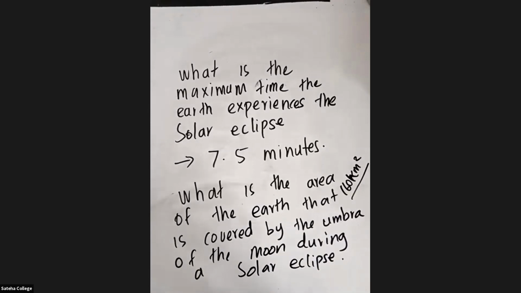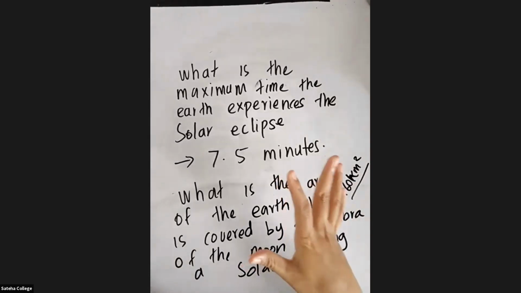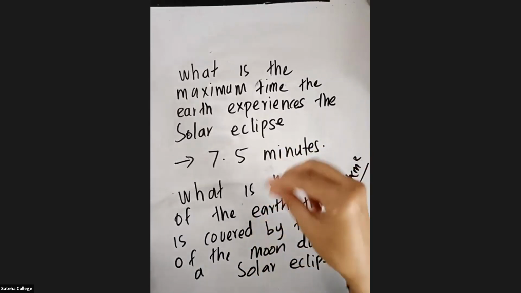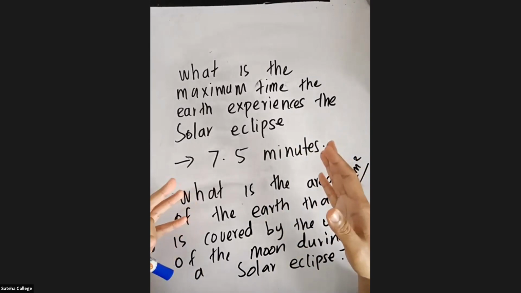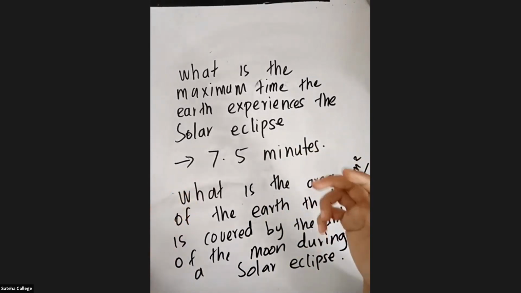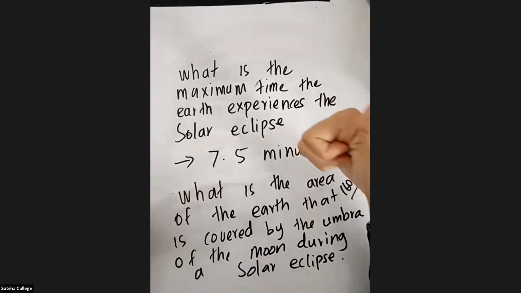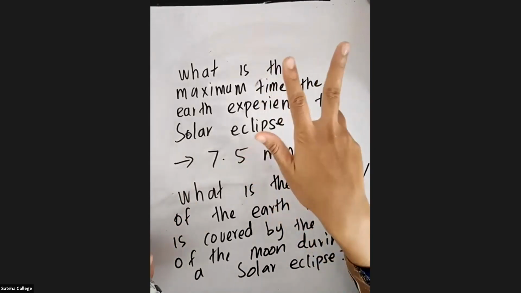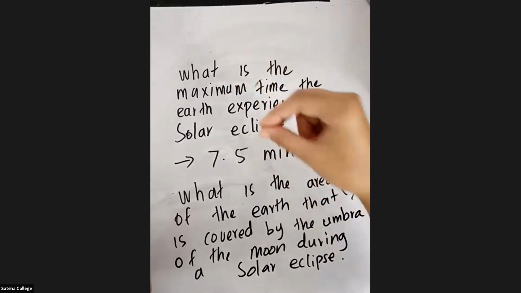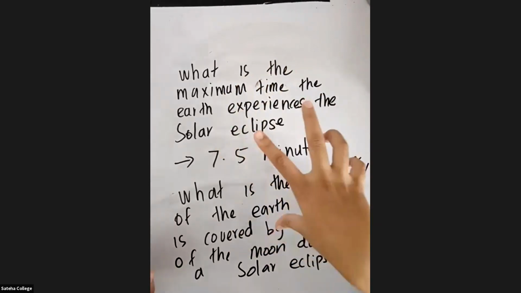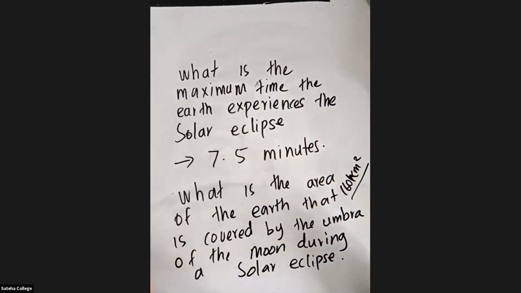So now we have completely studied about the solar eclipse, but I am going to teach you a small extra thing about the solar eclipse. They have given you the picture, but they have not taught you what it is. So I want to teach you what is annular solar eclipse. There are 3 types of solar eclipse actually. I will be teaching a small short note on all these 3 types. Okay, so I am done writing this so that I can erase the board.